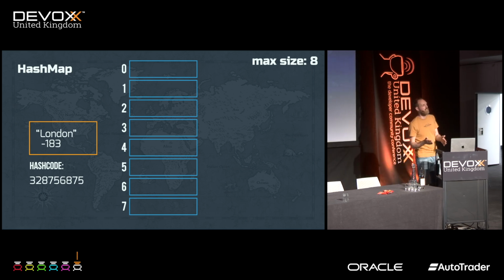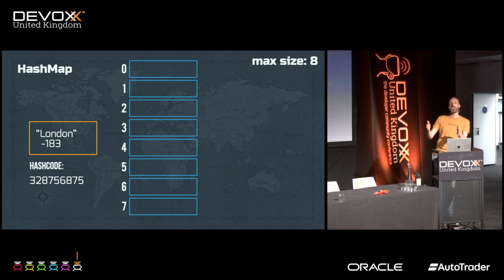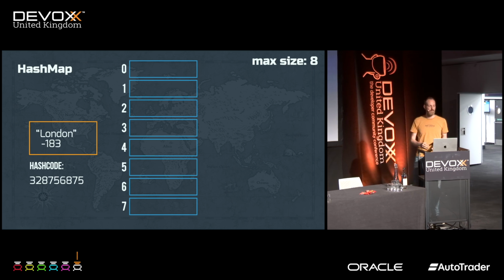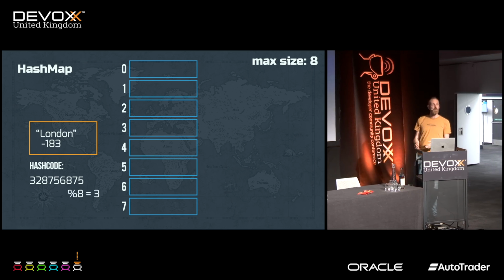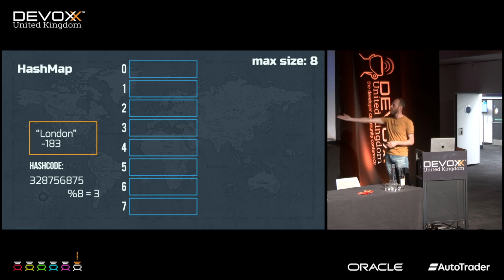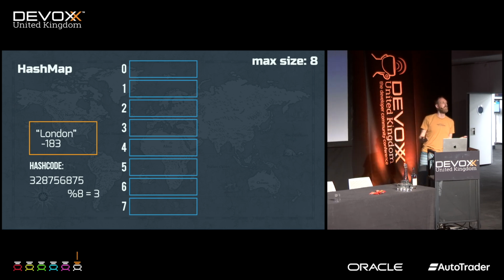So there might be collisions, but you get a semi-random number every time you put in a string. Now we just do mod 8, because we only have 8 spots in our hashmap, we get 3. Perfect, that's where we store London.